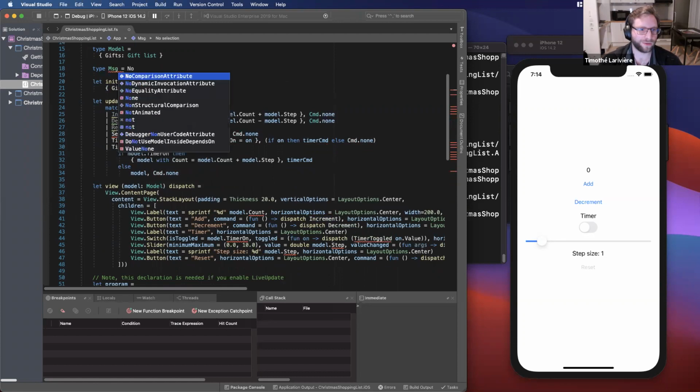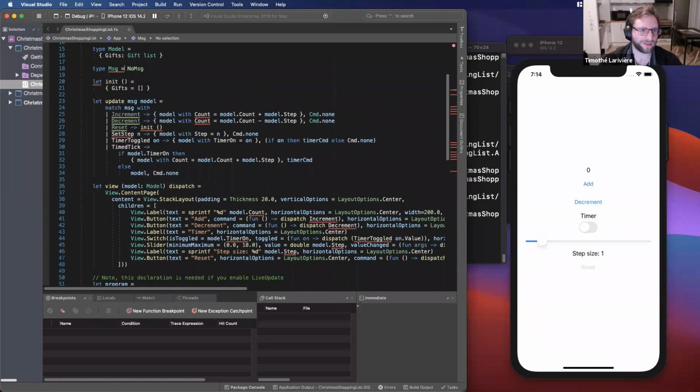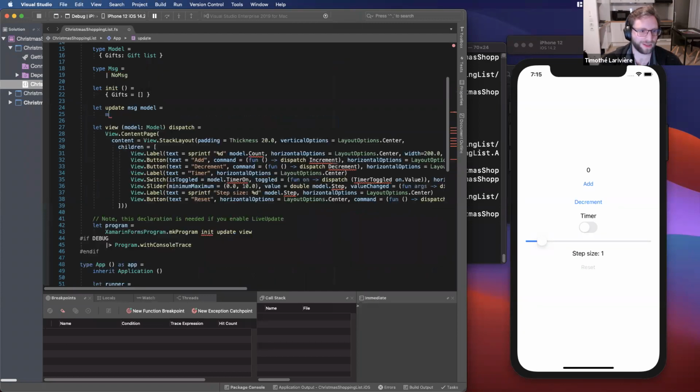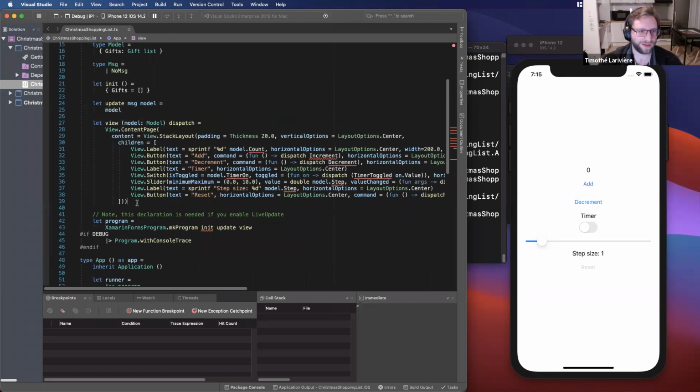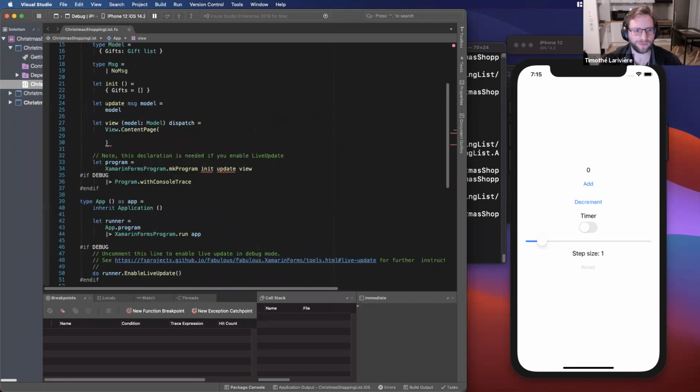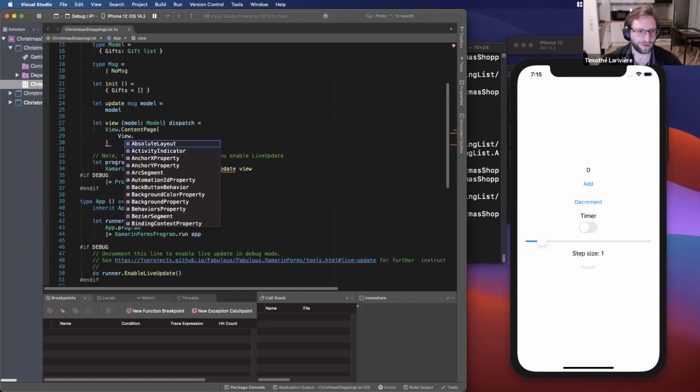So no messages for now. Let's say, just so I can compile the application, I will say that I don't change anything in my state for now, and I will have an empty page for now with a stack layout.